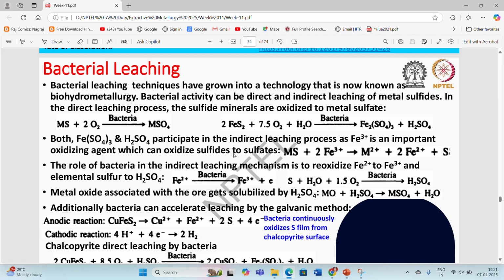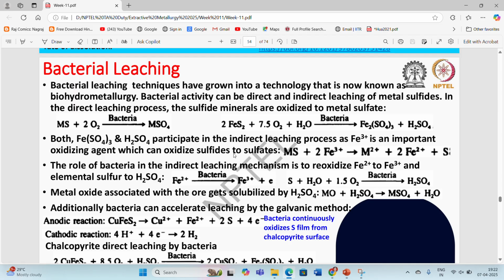metal sulfides. In most of the cases, these types of leaching processes are applied for the metal sulfides only, so that we don't need to convert them into metal oxides via dead roasting operations and further process them with the help of acid leaching processes. So generally we go with the biohydrometallurgical process.